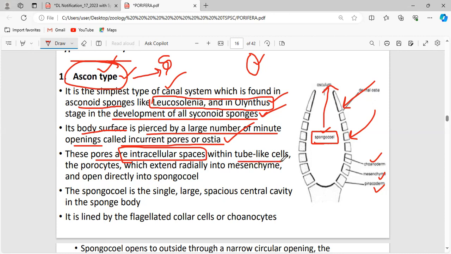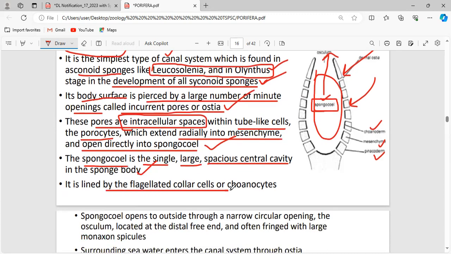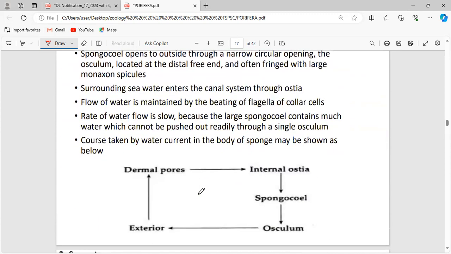Intracellular spaces within the tube-like cells, the porocytes, extend radially into the mesenchyme and open directly into the spongiocele. Now, this spongiocele is the single large spacious central cavity in the sponge body, and it is lined by the flagellated collar cells. See the radial canal and the spongiocele. They are the only things lined by the flagellated collar cells, or the choanocytes.